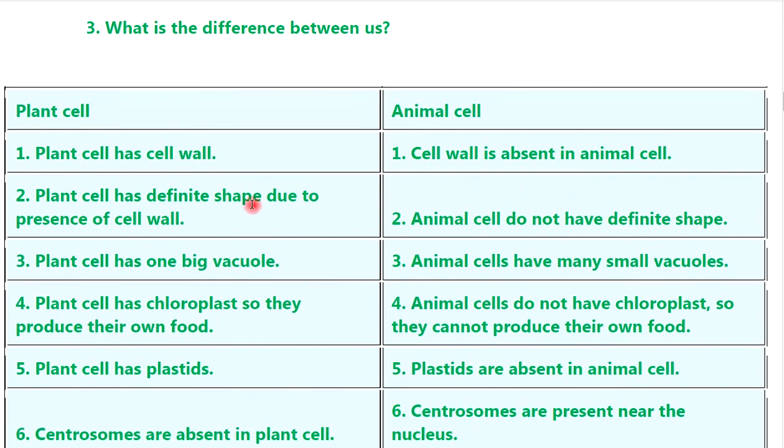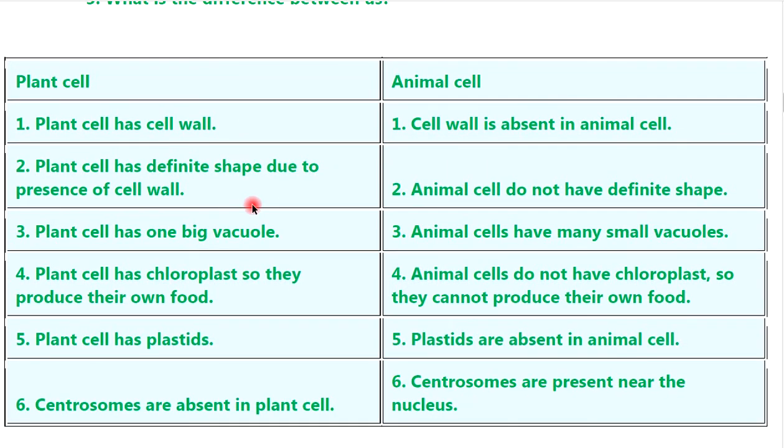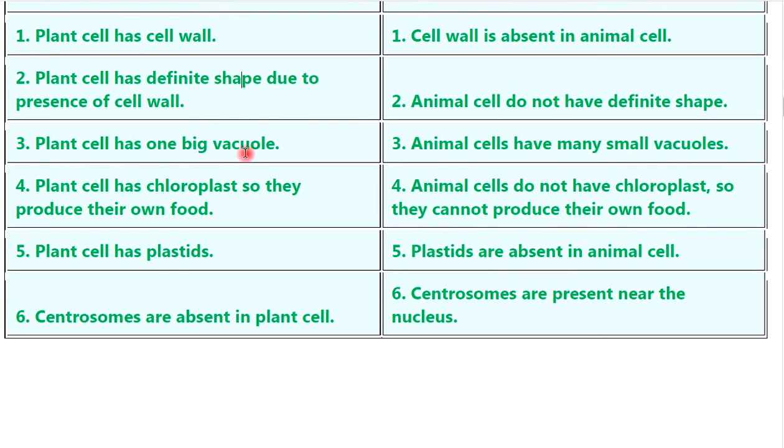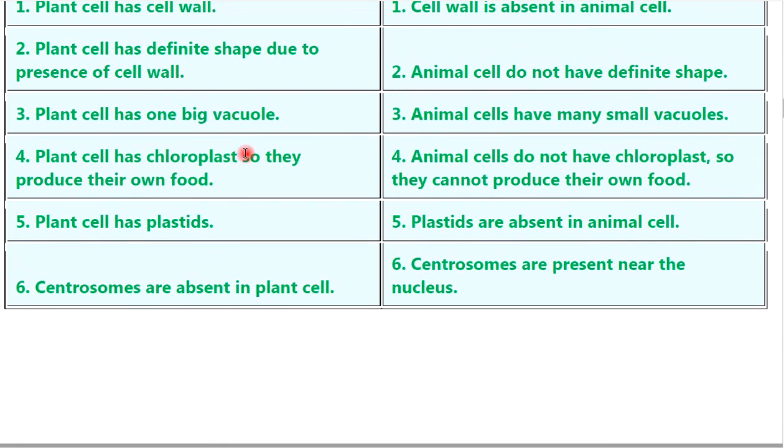What is the difference between plant cell and animal cell? Plant cell and animal cell. First difference is plant cell has cell wall, cell wall is absent in animal cell. Okay. Second, plant cell has a definite shape due to the presence of cell wall. Animal cell does not have a definite cell shape. Okay. Third, plant cell has one big vacuole.